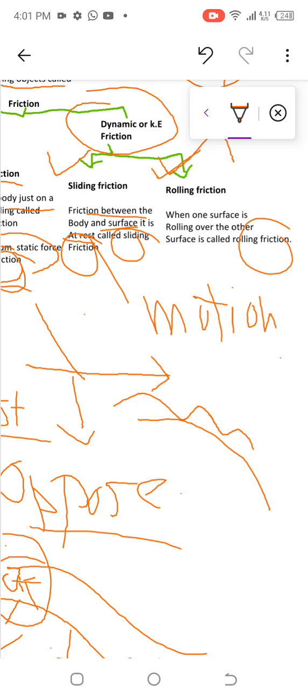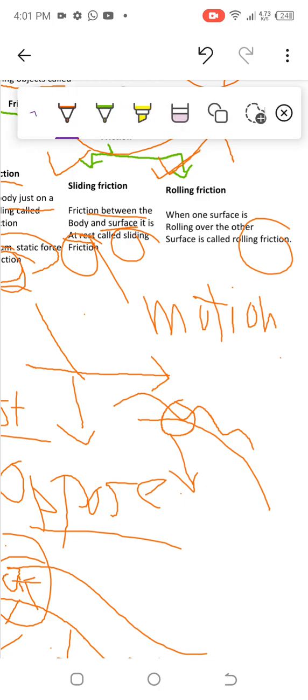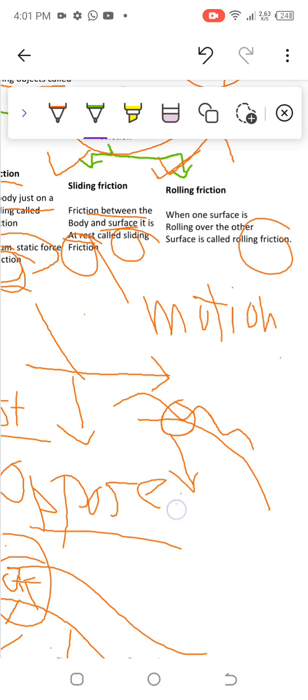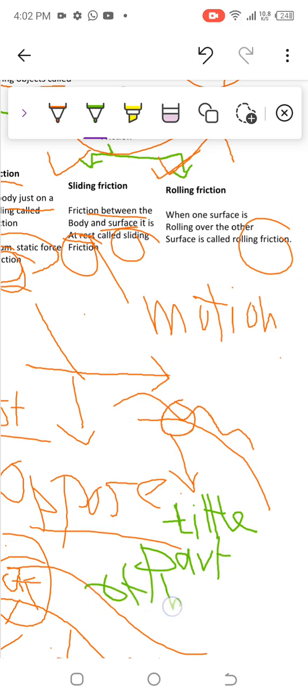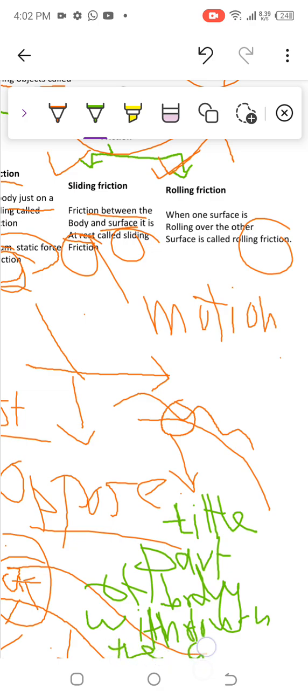But here in rolling friction, what will happen? In rolling friction, only a little part of the body will touch the ground. Let me write here: little part of body will touch the ground. A very small part of the body will touch the ground. We have seen that too.